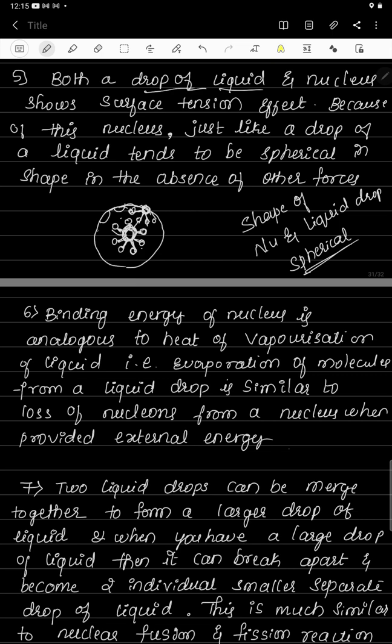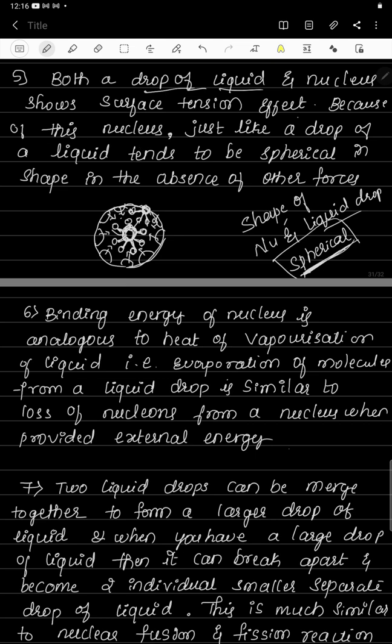So all the nucleons, or all the liquid drop molecules, which are present on the entire surface are only going to experience force in the downward direction. Because of this force, the surface is spherical. This surface tension force that exists on the surface of the nucleus or a liquid drop brings the shape of the nucleus and the liquid drop to spherical. So this is the reason why it is spherical. Both a drop of liquid and the nucleus show the surface tension effect.